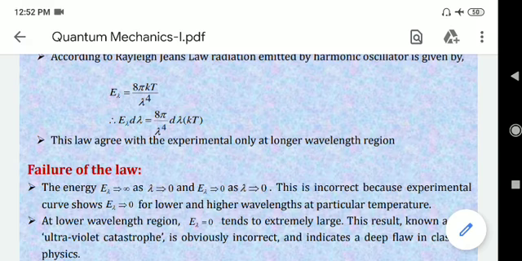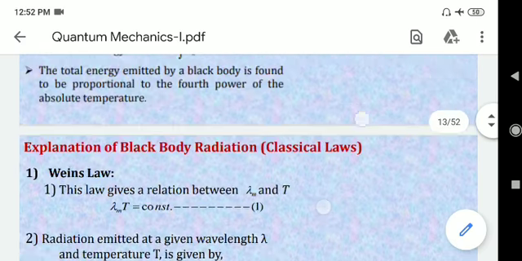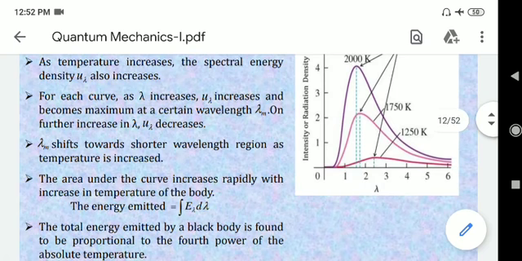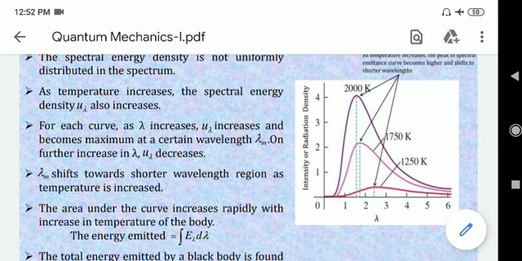Actually, nobody could explain the black body spectrum on the higher frequency side, and this higher frequency side is called the ultraviolet region. Higher frequency side is always called the ultraviolet region. We can say that this black body spectrum cannot be explained in the ultraviolet region, and therefore this is called the ultraviolet catastrophe.